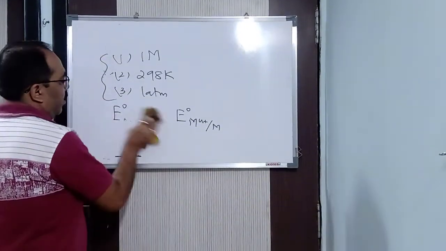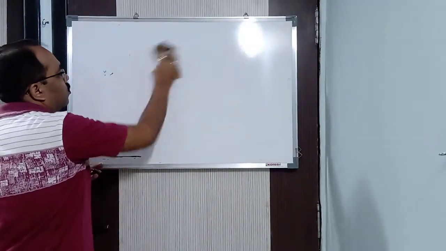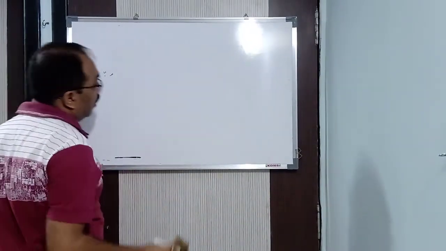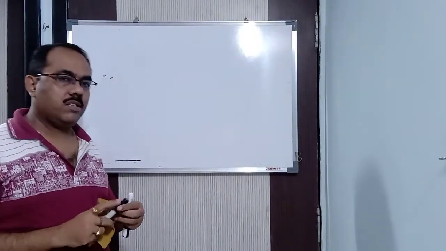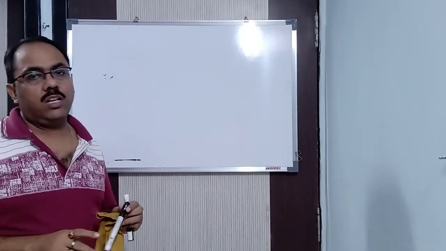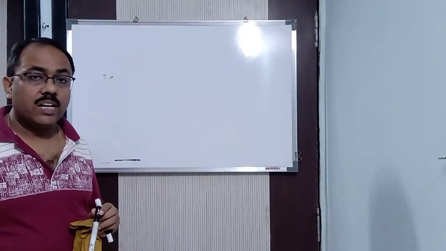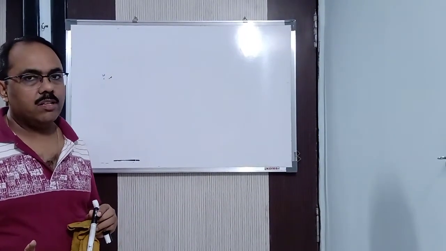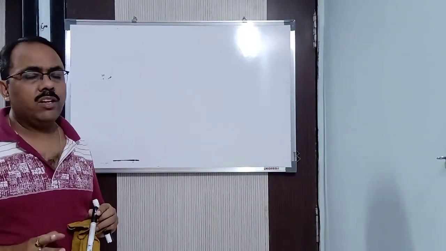Okay, now we got what the standard conditions are and how to represent the standard one. Now listen very carefully: according to the international system, reduction potential is considered the standard electrode potential, not oxidation potential.